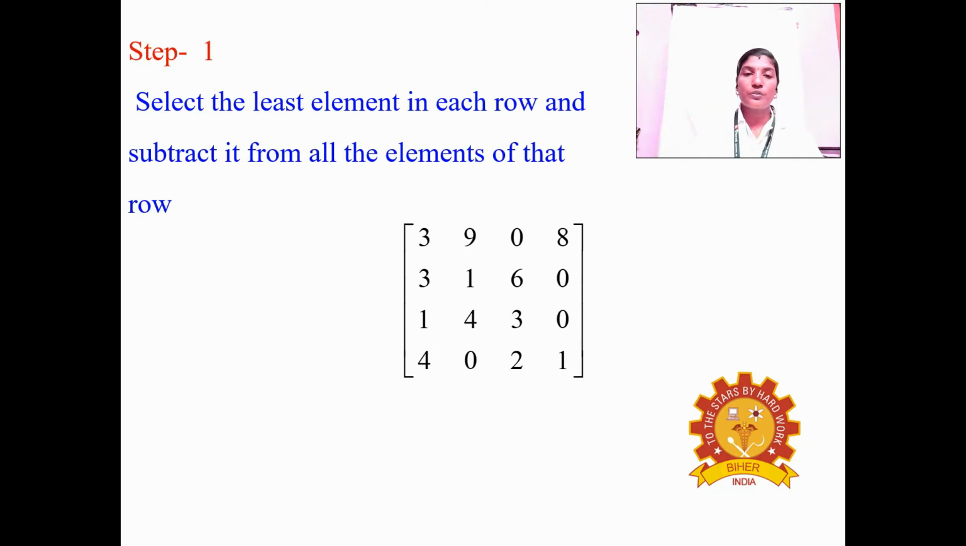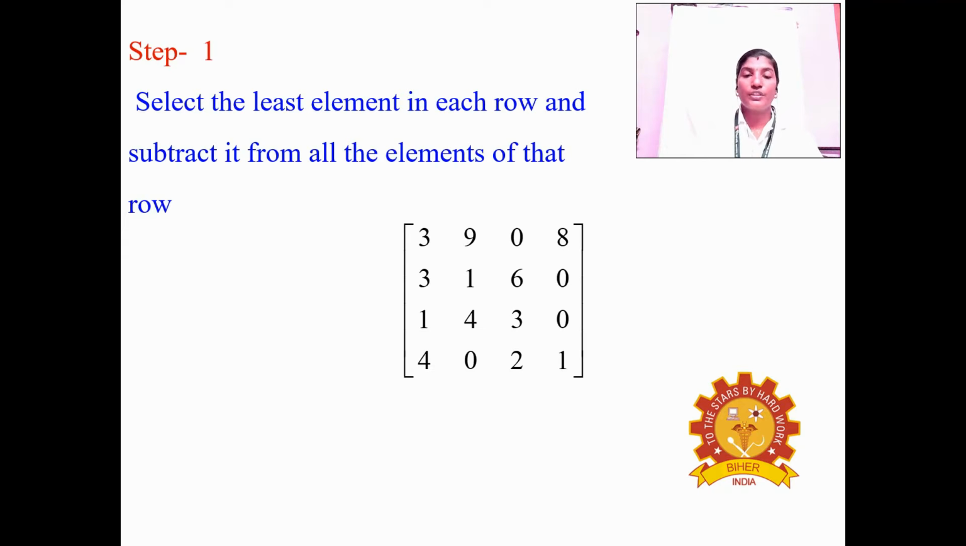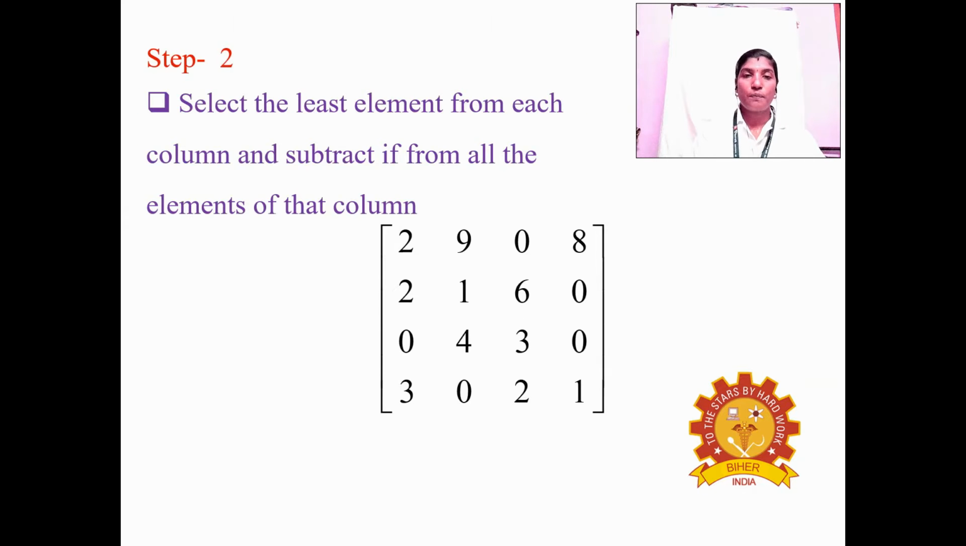And similarly, you go to columns 2, 3, 4. The second column has the least element 0, so you get the similar values: 9, 1, 4, 0. And the third column also has the least element 0, so you get the similar values. And the fourth column also has the least element 0, so you get the similar values. This is step 2.